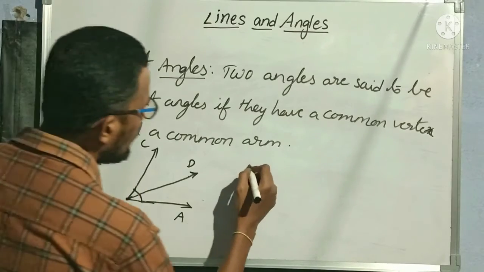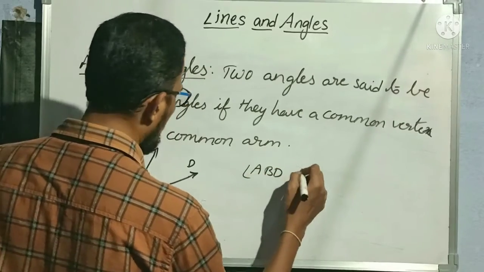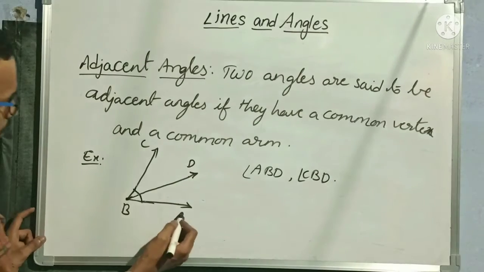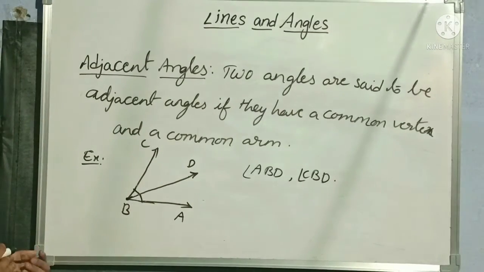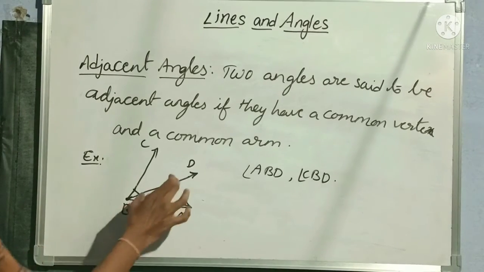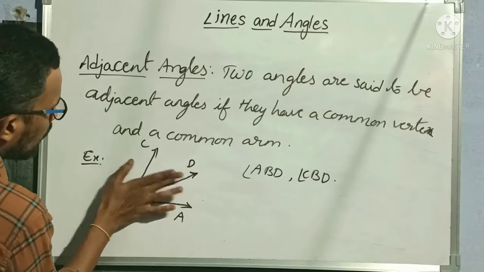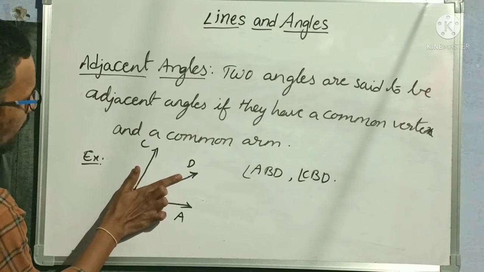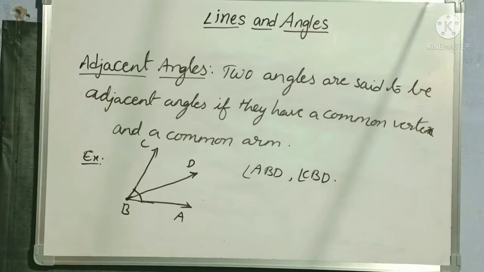If I consider angle ABD, comma, angle CBD, means first angle is ABD and the other angle is CBD. Anyhow, the vertex is same, and this angle divided part is shared by BD, right? Equally. Means even if I take angle ABD, I am getting BD ray one time.